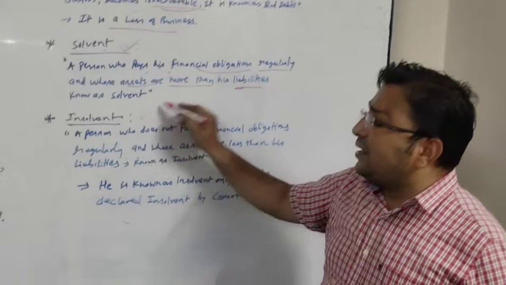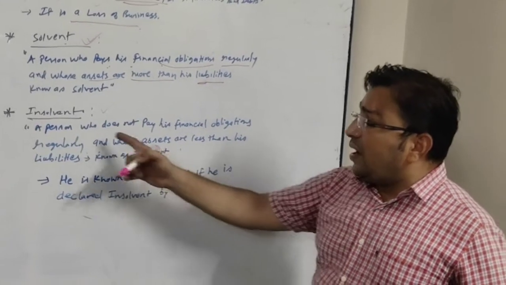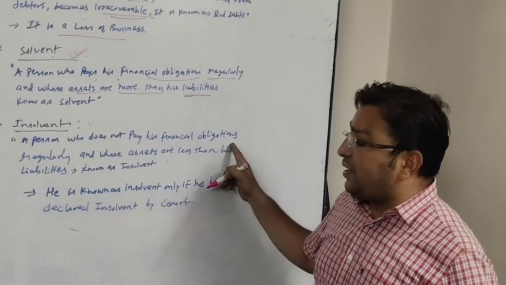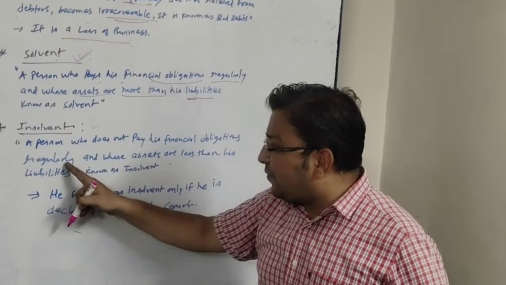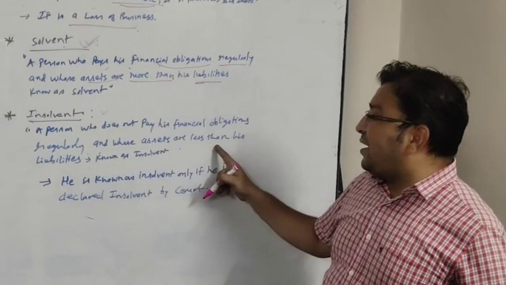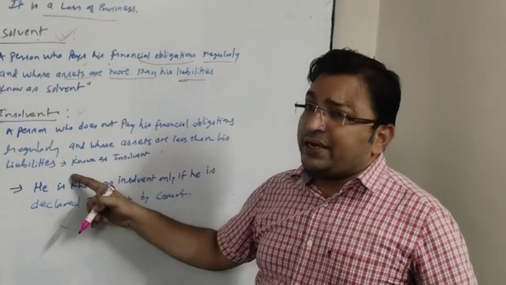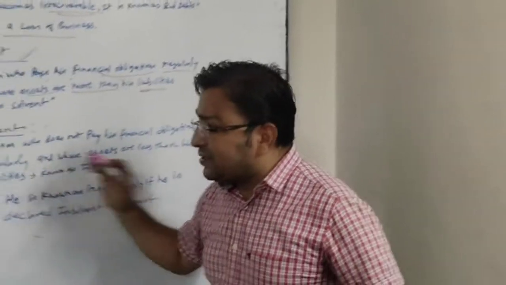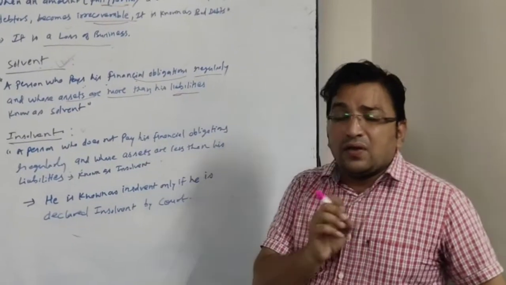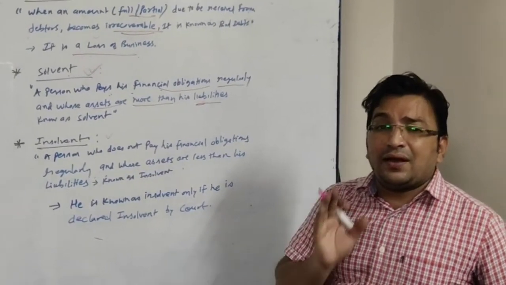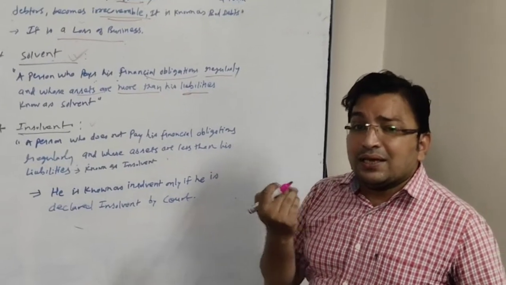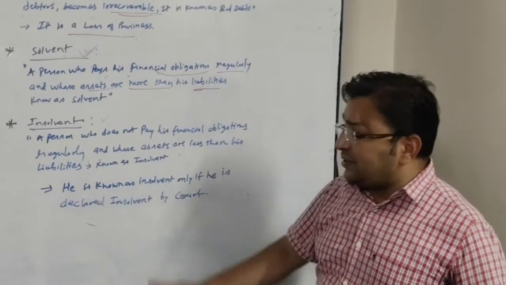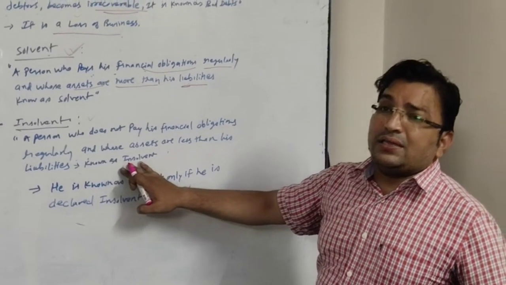What else? Insolvent. A person who does not pay his financial obligations regularly and whose assets are less than his liabilities. So just the opposite of solvent, it is called insolvent. A person who is failing to pay his regular debt, and his personal assets are less than his liabilities, will be known as insolvent.